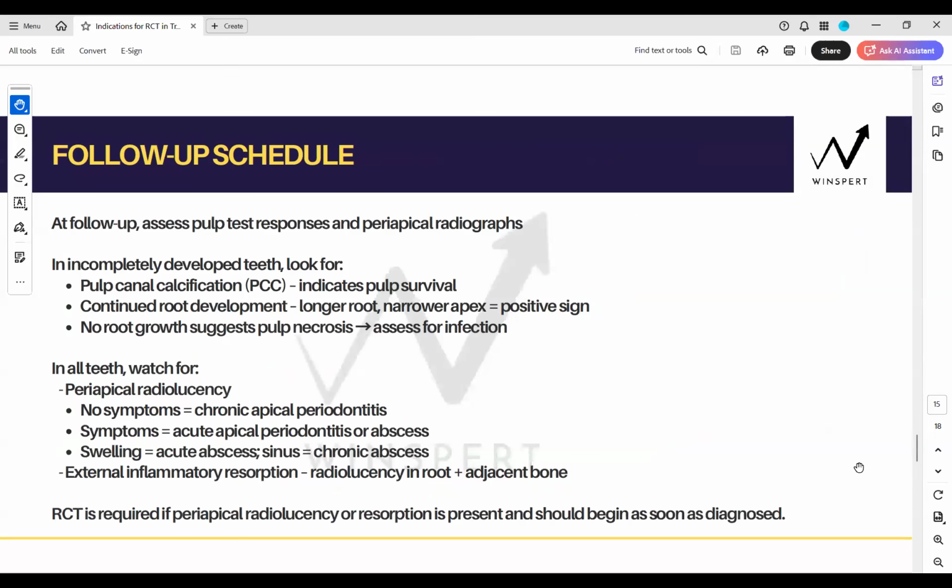Now, what is your follow-up schedule and what should you be monitoring? What tests should you be doing? What investigations are required? Right? So the follow-up schedule you must know, and the specific findings that you will be observing and assessing at your follow-up examinations. In particular, in mature teeth and in immature teeth, you will be looking for separate things. So in incompletely developed teeth, in immature teeth, you will check for calcification, which indicates pulp survival.